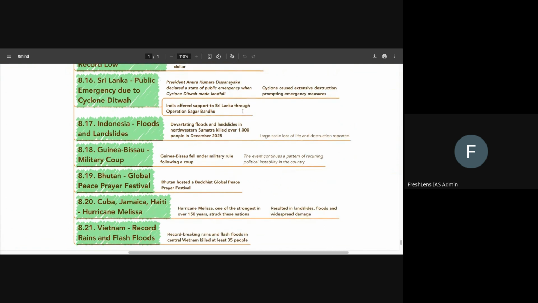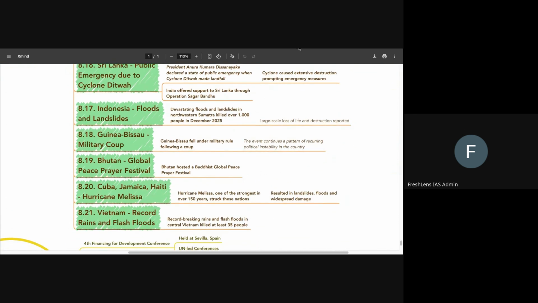Then we have to also know that Indonesia was in news given the fact that it saw lots of floods and landslides, and these killed over 1,000 people in Sumatra, okay, in December 2025. So that is very important. We also need to know that in Guinea-Bissau, a military coup happened, and military coups have already been asked in previous year questions as well. So we have to know that Guinea-Bissau, which is basically an African country again, came under military rule now, and it is part of the various political instabilities happening in the African region.